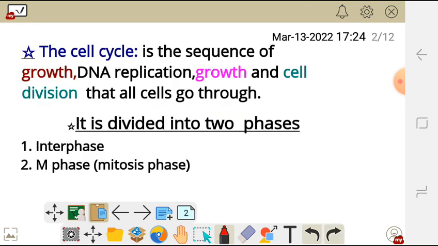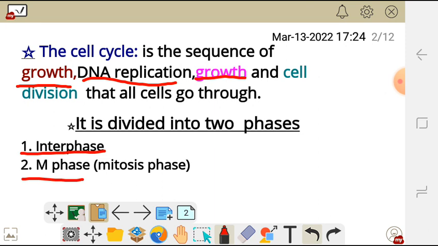The cell cycle is the sequence of growth, DNA replication, growth again, and cell division that all cells go through. This sequence is divided into two phases: the interphase and the M phase, which is also called the mitosis phase.